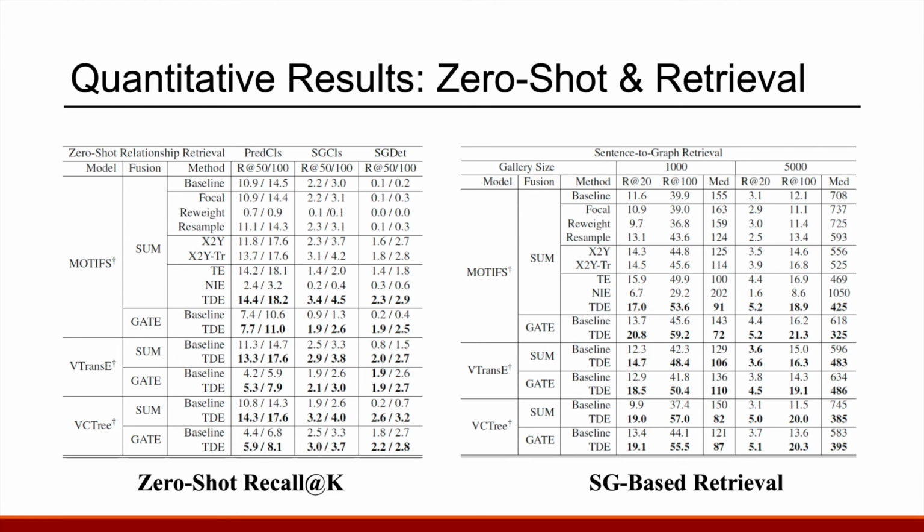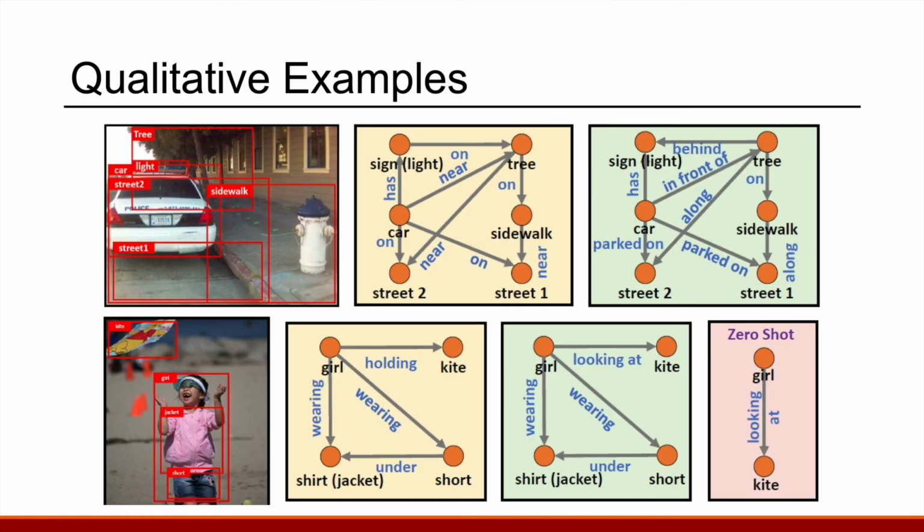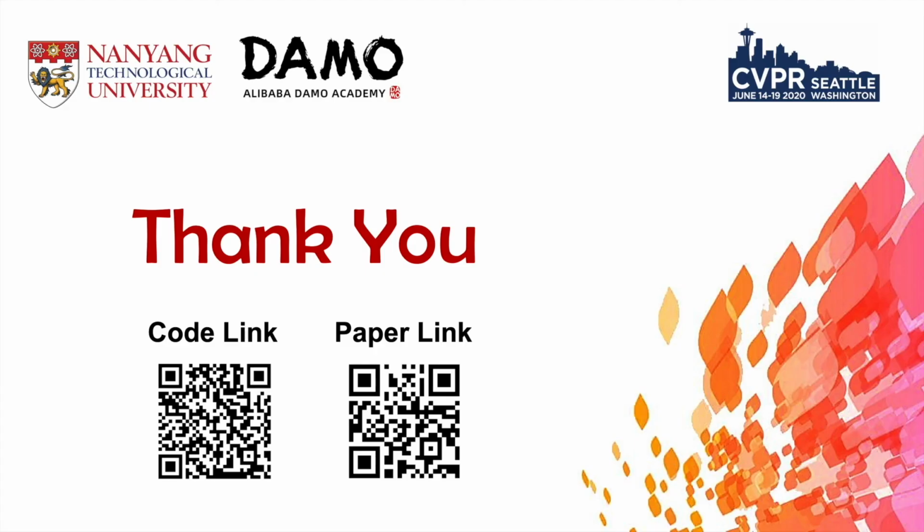The improvement in retrieval means the TDE-based scene graph contains more discriminative information, so it can be easily retrieved. Here are the qualitative examples. The yellow box means conventional inference, and the green box means TDE-based unbiased inference. The interesting part is, for the bottom image, the conventional inference is totally blind. It considers that the girl is holding the kite even though she didn't touch it, while the TDE-based inference correctly predicts the looking-at relationship.